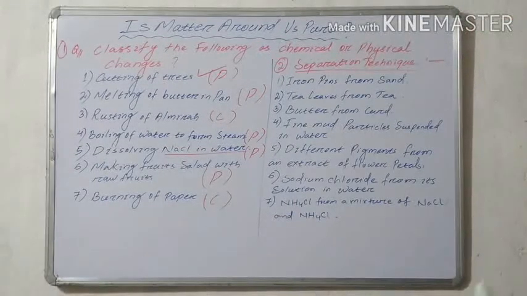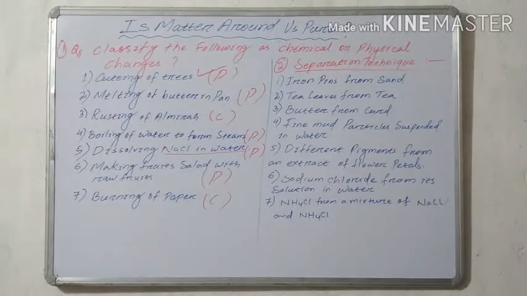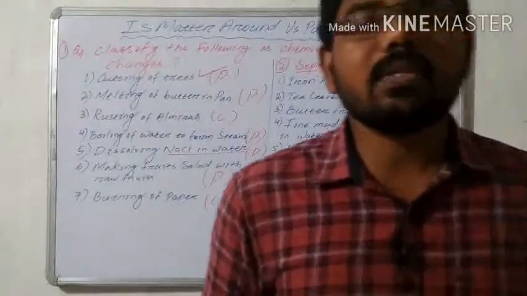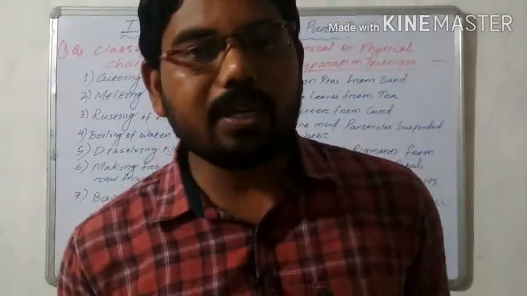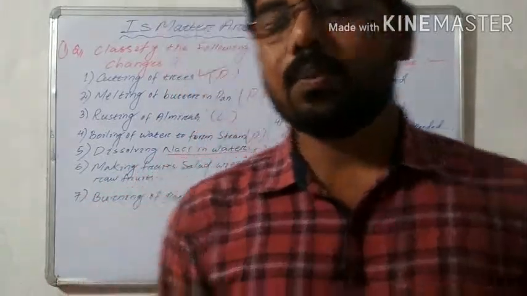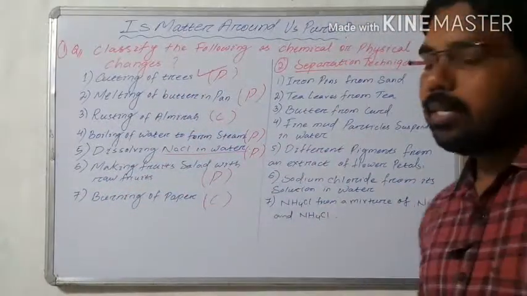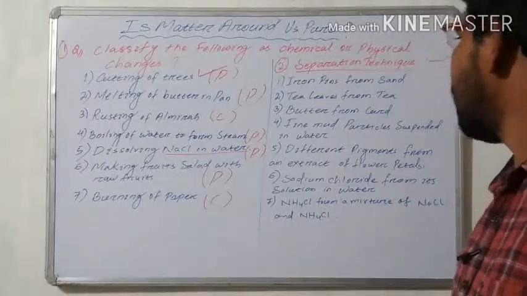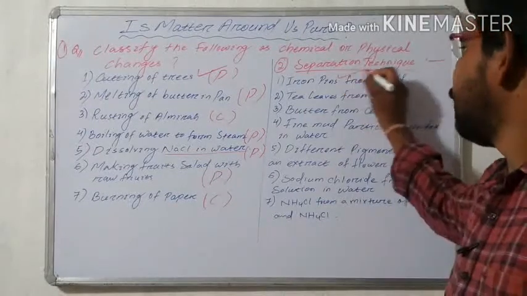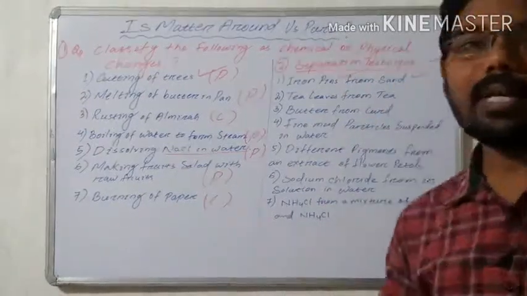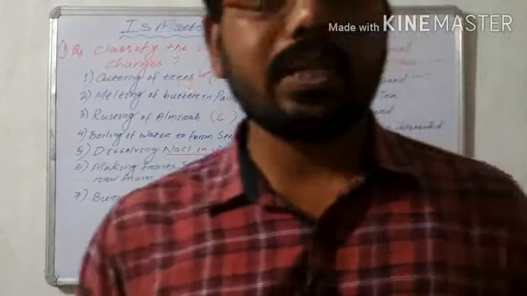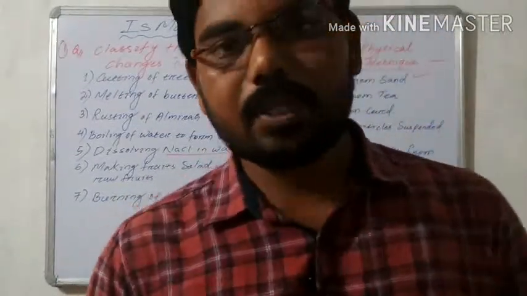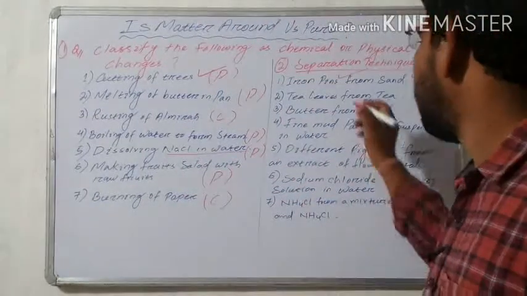The next, second type of questions is based on separation techniques. Last class also we discussed this, many times repeatedly, because most of the questions come from this topic, separation techniques. The first question is iron pin from sand. It is a mixture of iron pin and sand. Iron pin is a magnetic substance, that's why we separate it by the process of magnetic separation.